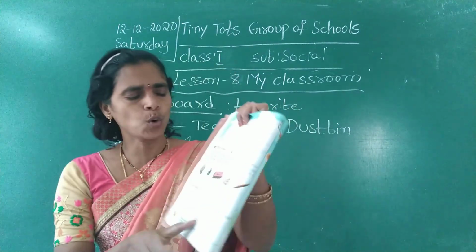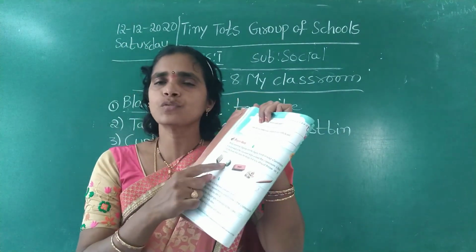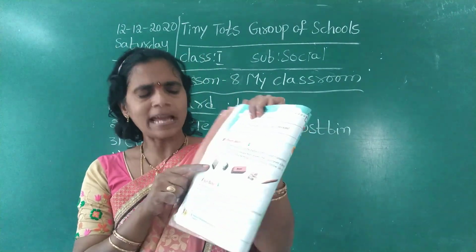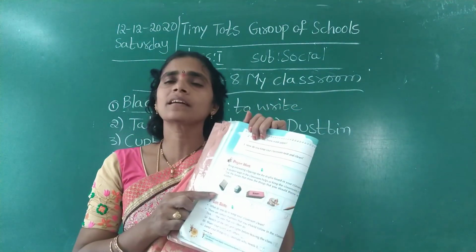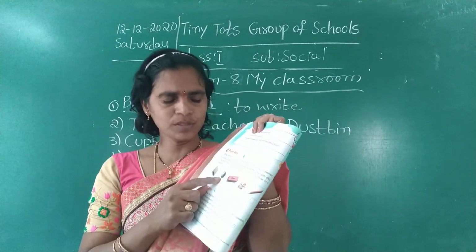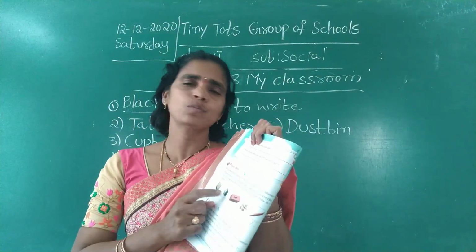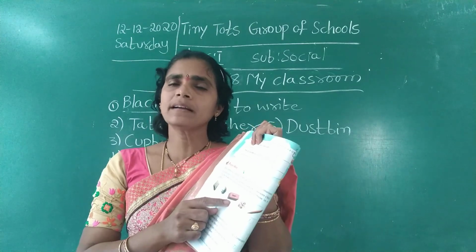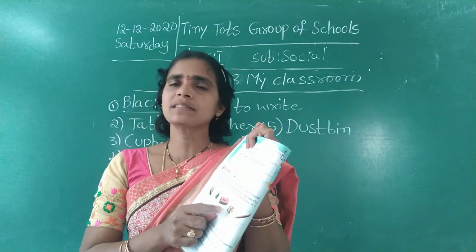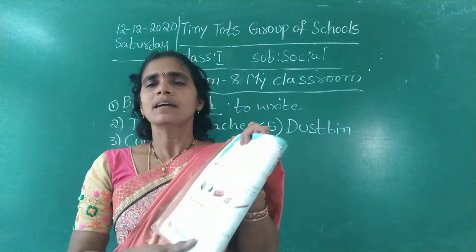Now I will show four things. Which are useful in the classroom? Look at this. Can we use this brick in the classroom? No. Can we use this waste paper in the classroom? No. We have to keep it in the dustbin. Can we use a brick? No. Can we use pencil peels? No, we can keep them in the dustbin.